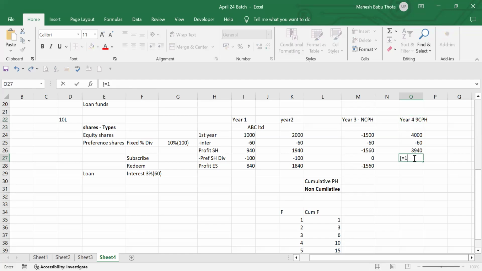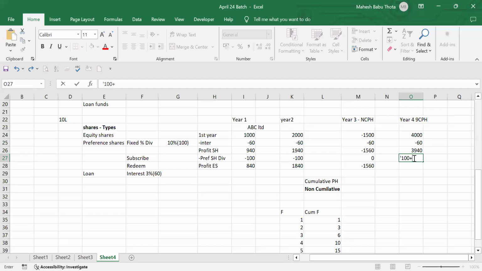This year profit 100 rupees I have to pay now. Yes, sir. This year profit 100 rupees, plus previous year profit also I had to pay, right? Previous year I had a loss, that's why I didn't pay anything. Now we have a profit. So I have a right to claim back my previous year profit also.